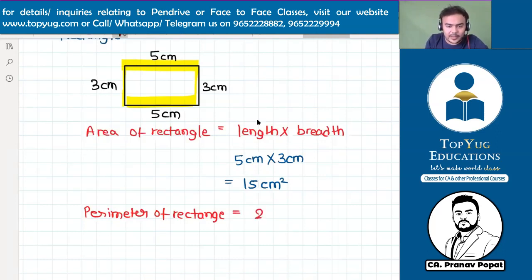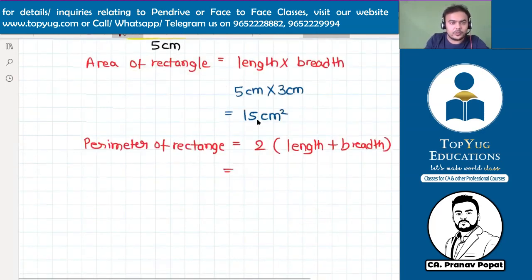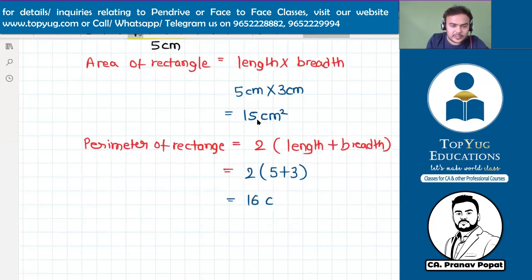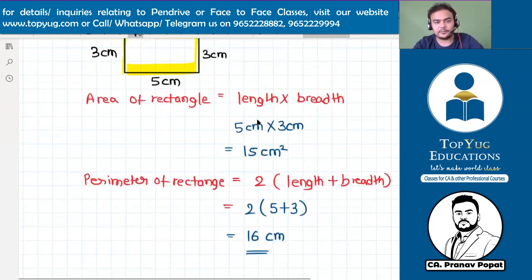Yes. So the formula will become 2 into length plus breadth. Okay. And this is equal to 2 into 5 plus 3. 5 plus 3 is 8, 2 times 8 is 16 centimeter is the perimeter of this rectangle.